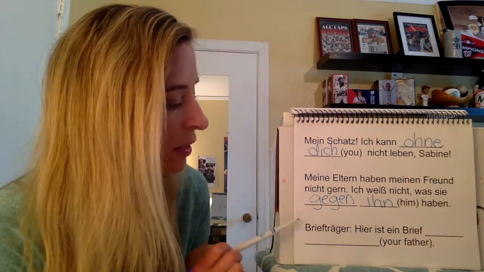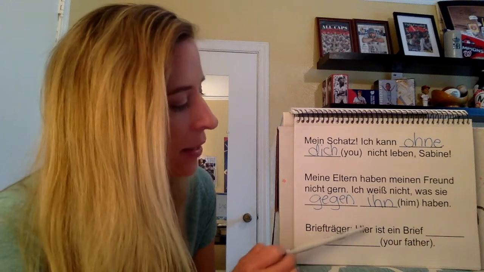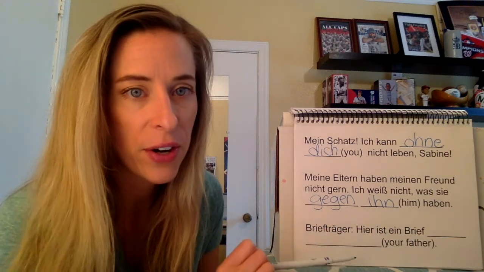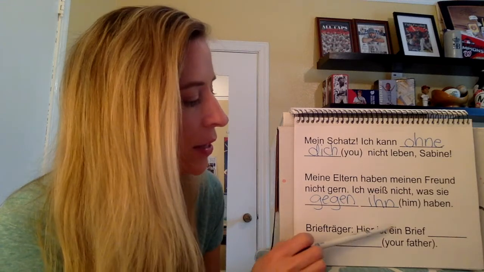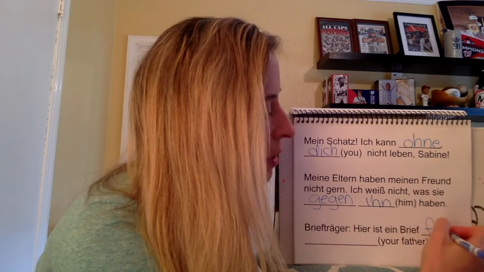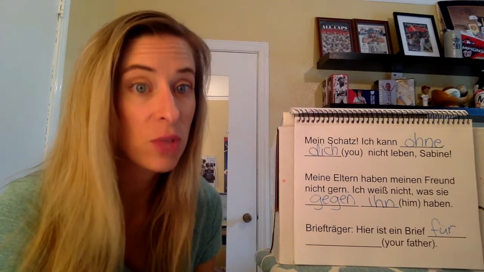All right, last one, Briefträger. That means mailman, letter carrier. Hier ist ein Brief, blank, your father. Here is a letter for, that makes sense. So that's für your father. We have to make that accusative.